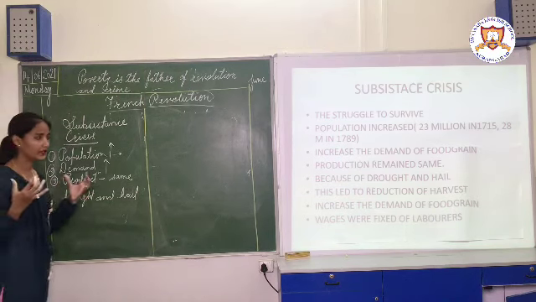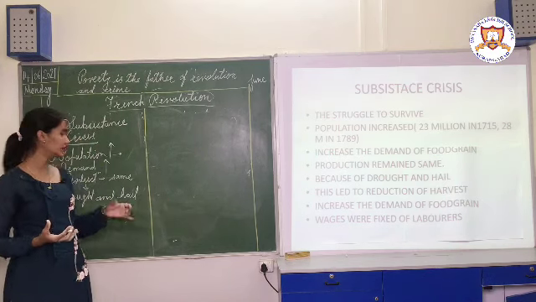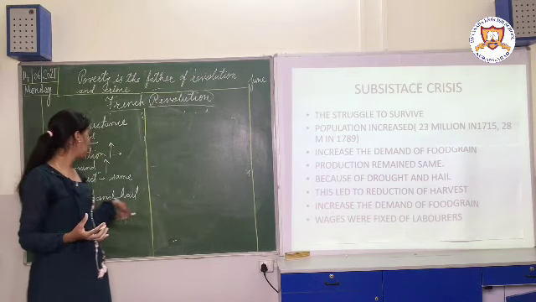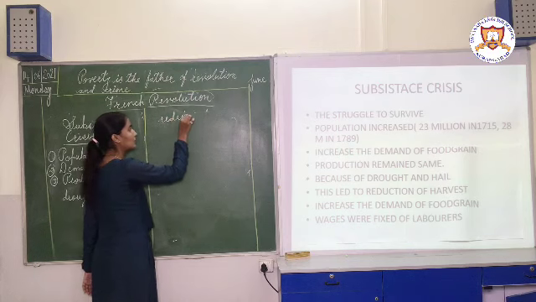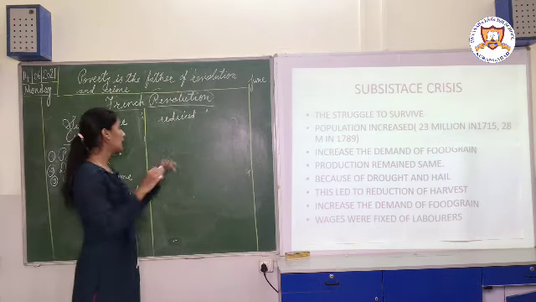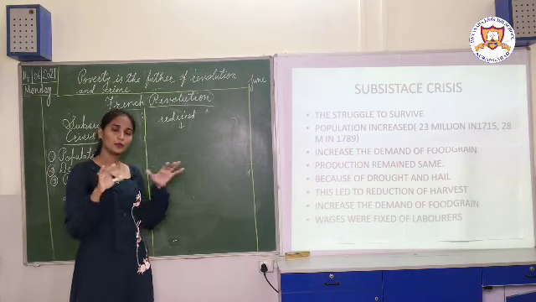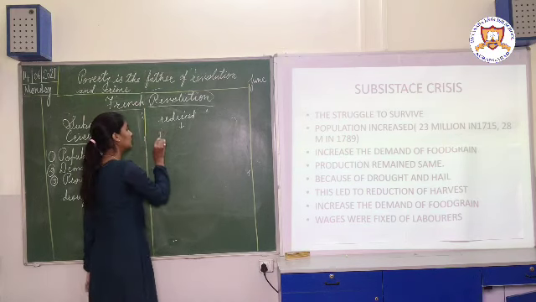Drought means when there is less water, less supply of water or shortage of water, that is known as a drought. And hail means a frozen rainfall. Okay, so because of these two, the harvest also reduced. And because the harvest reduced, the production remained the same. So as the demand for food grain increased and the production remained the same, what happened? The prices of the food grain increased.